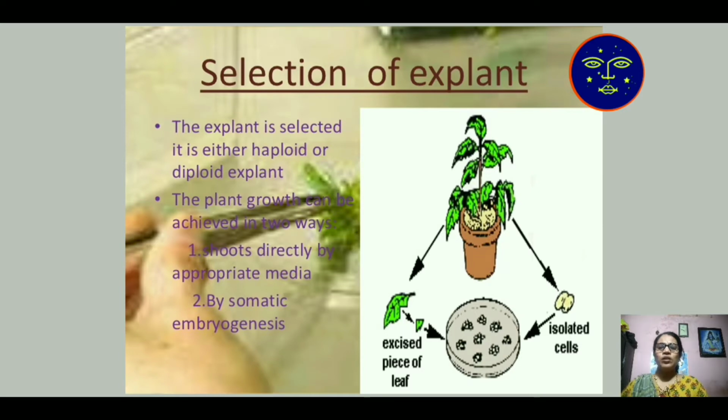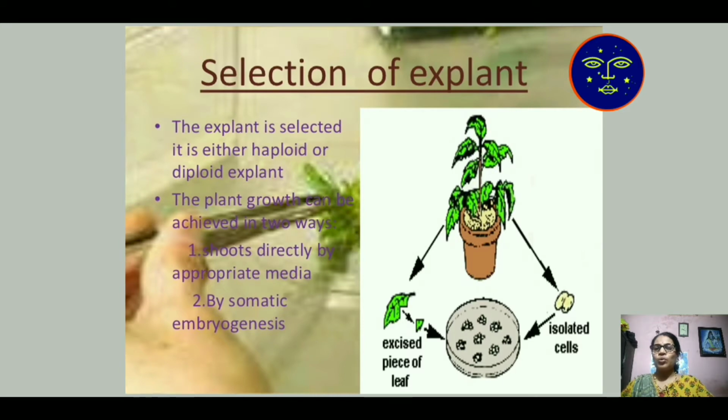But in tissue culture technology, the haploid plant, from the anther, pollen and ovary, is necessary for its growth. A diploid plant is not necessary for plant tissue culture.